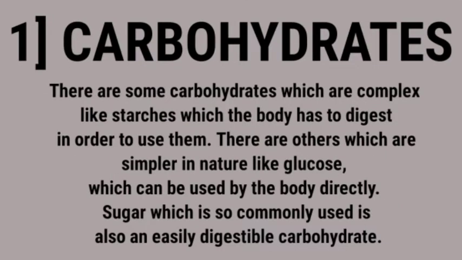There are some carbohydrates which are complex, like starch, which the body has to digest in order to use them. There are others which are simpler in nature, like glucose, which can be used by the body directly. Sugar, which is so commonly used, is also an easily digestible carbohydrate.